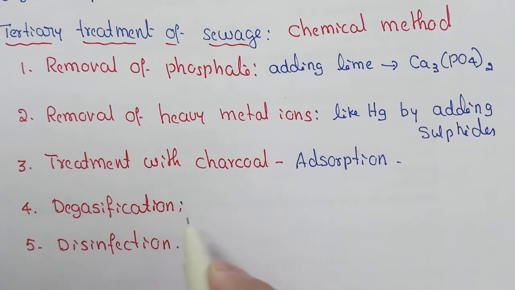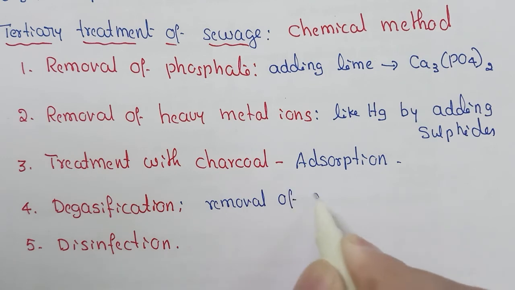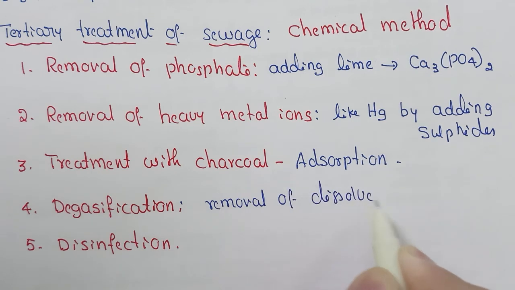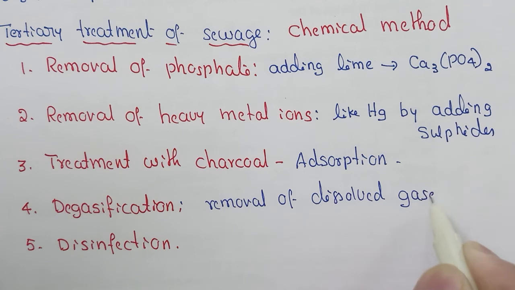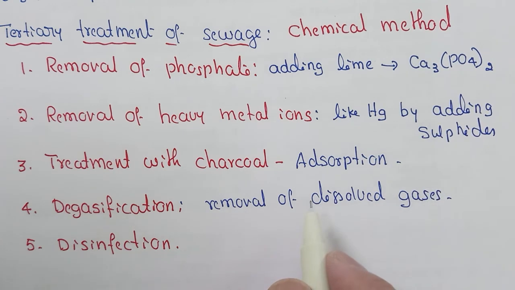Then the fourth step is degasification. Here dissolved gases are removed by trickling the water through a tall tower under hot conditions and large surface area. Liberation of dissolved gases takes place. So degasification means removal of dissolved gases by trickling the water through a tall tower under hot conditions.